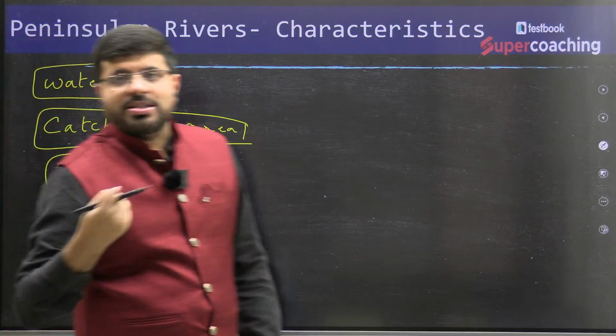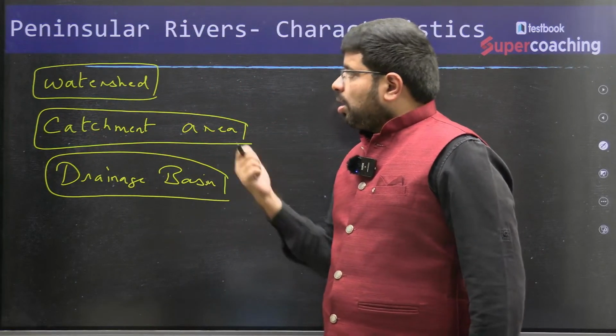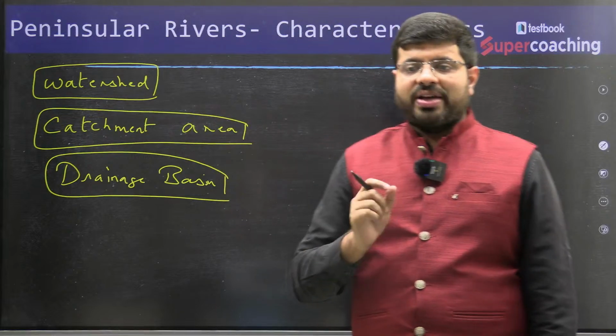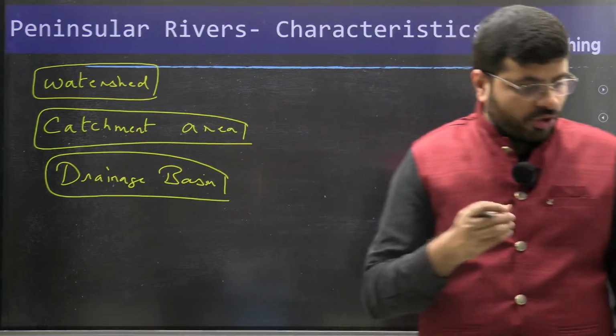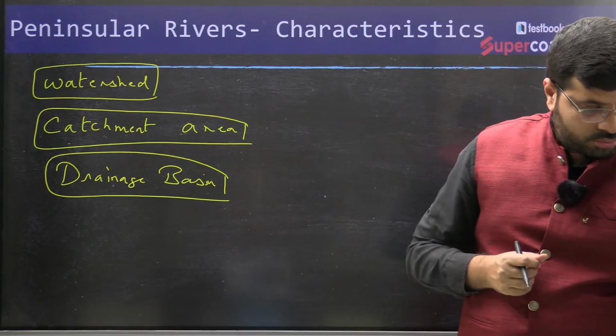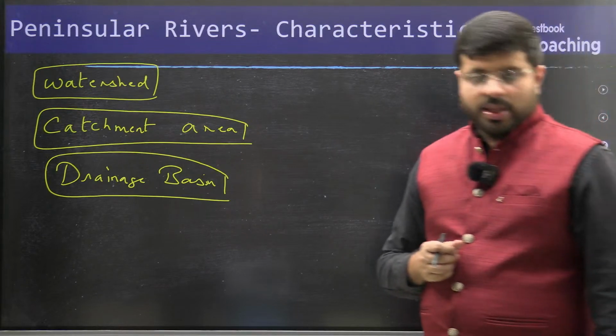The differentiation between drainage basin, catchment area, as well as watershed is very crucial for us to understand different concepts. Are you following, all of you? Right? Are you following?